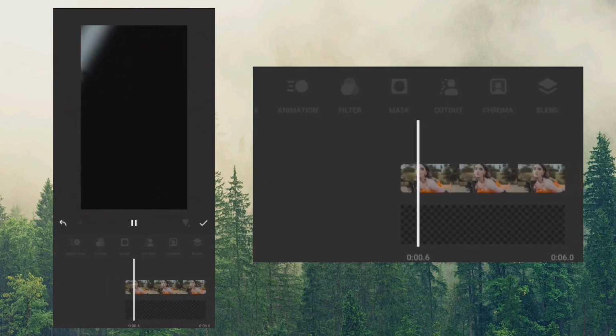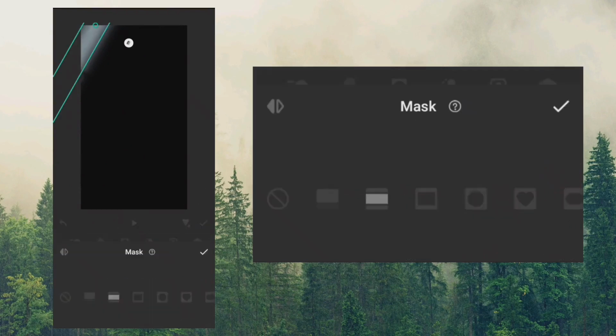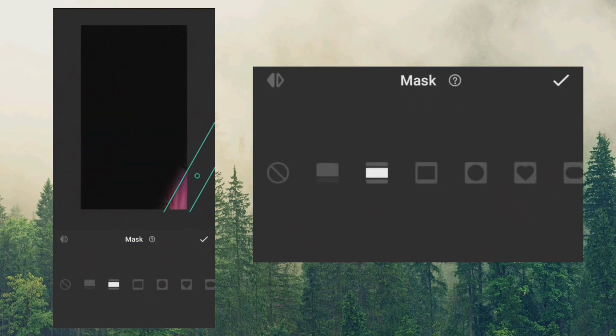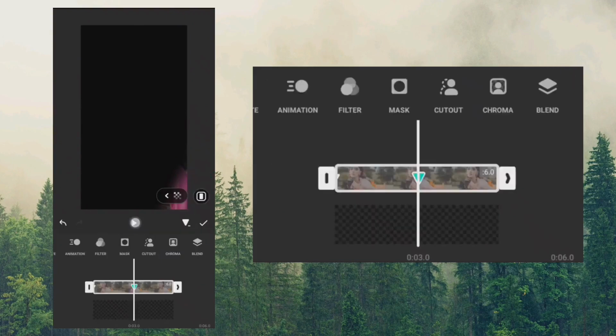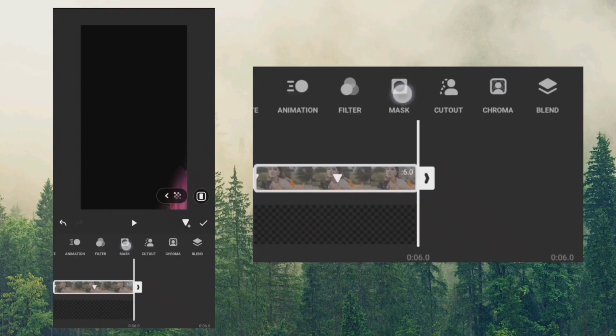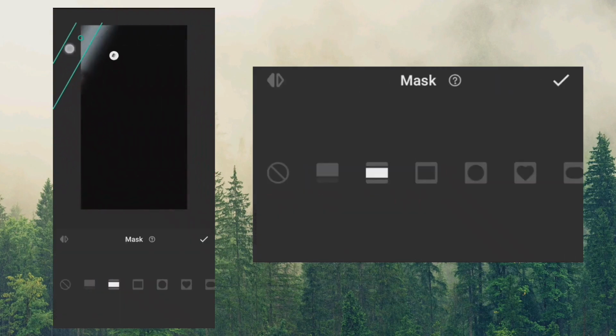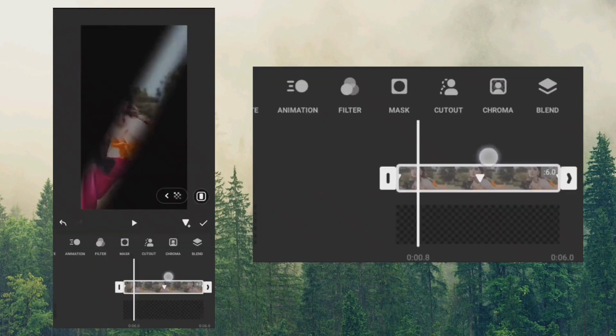Play the clip and stop at the middle. Tap mask, drag the mask tool to the end. Play the clip to the end. And tap mask, drag the mask tool back to the top. So let's preview the final results.